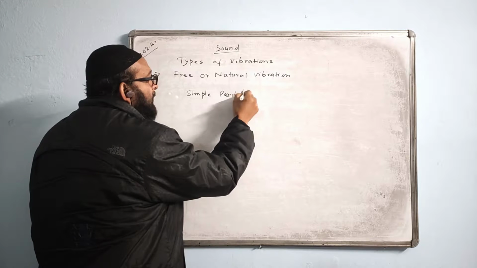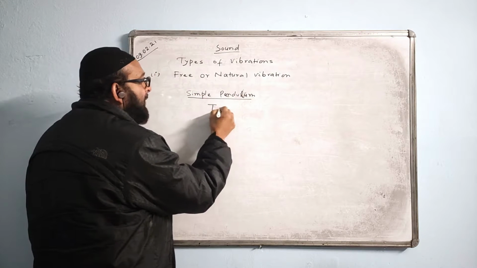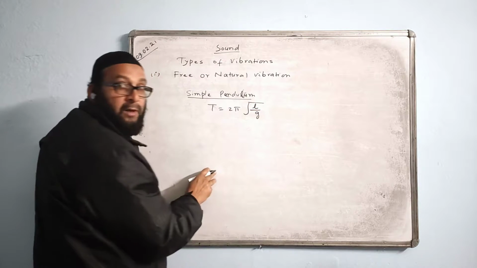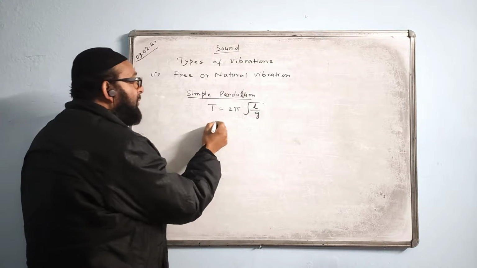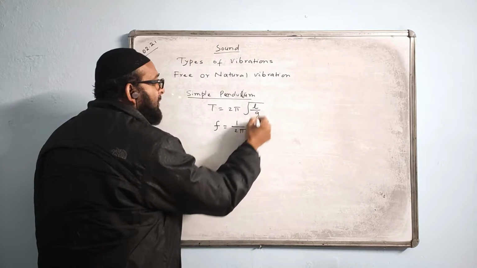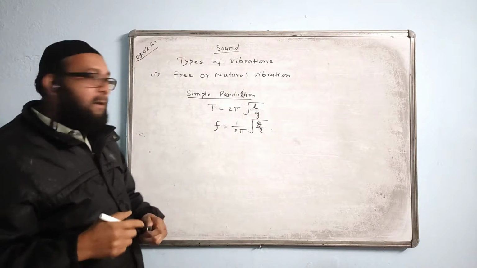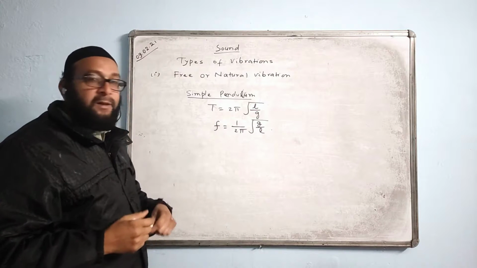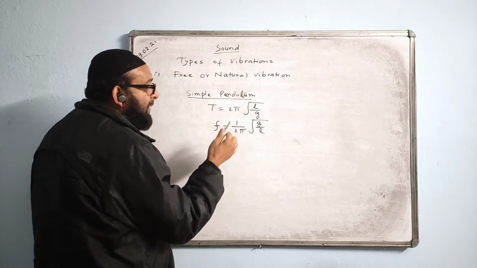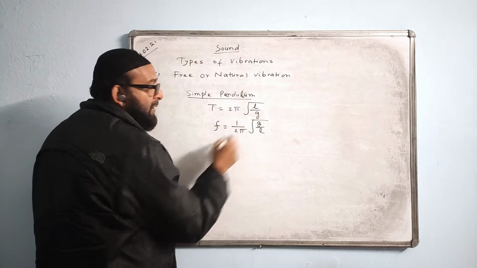For a simple pendulum, what is the formula? In class 9 you have learned the formula of time period. Time period T is equal to 2 pi root L by g. Therefore, frequency will be 1 by 2 pi times root g by L, just suppose frequency is 1 upon time period. So this will be the formula of frequency of a pendulum. That is, the natural frequency of a pendulum depends upon the length. It is inversely proportional to the square root of the length.